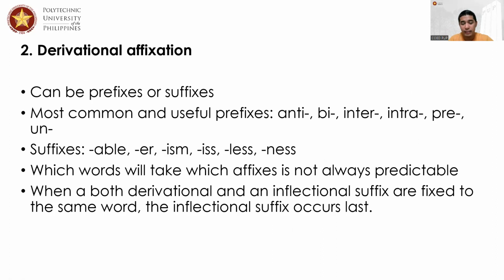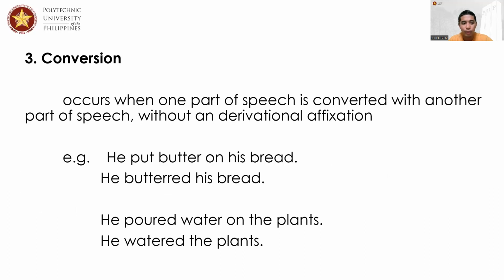Second is derivation affixes. When we say derivation affixes, we're trying to form another word by placing affixes, prefixes, suffixes, and the grammar unit classification changes. That's also one particular principle in how to form a new word.